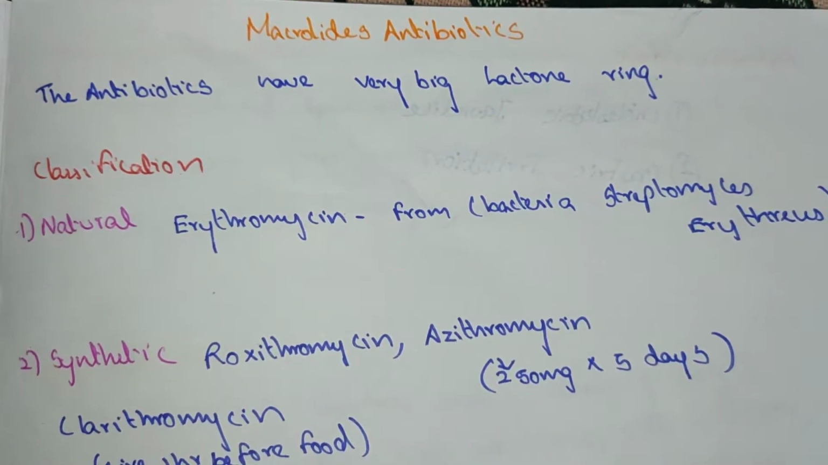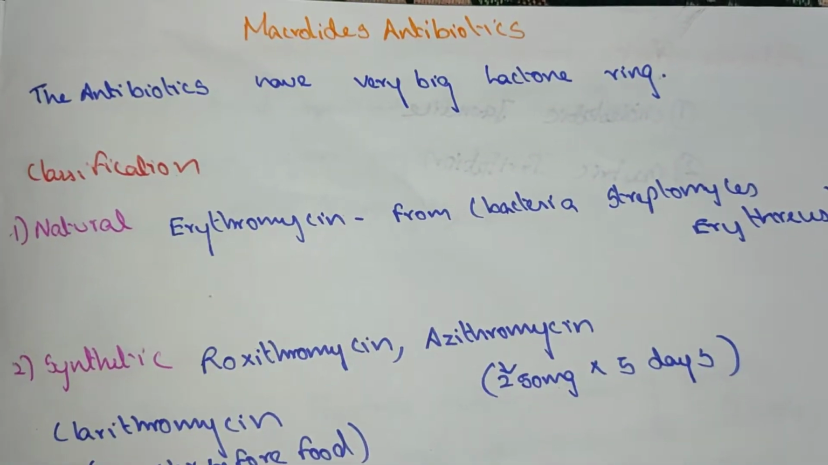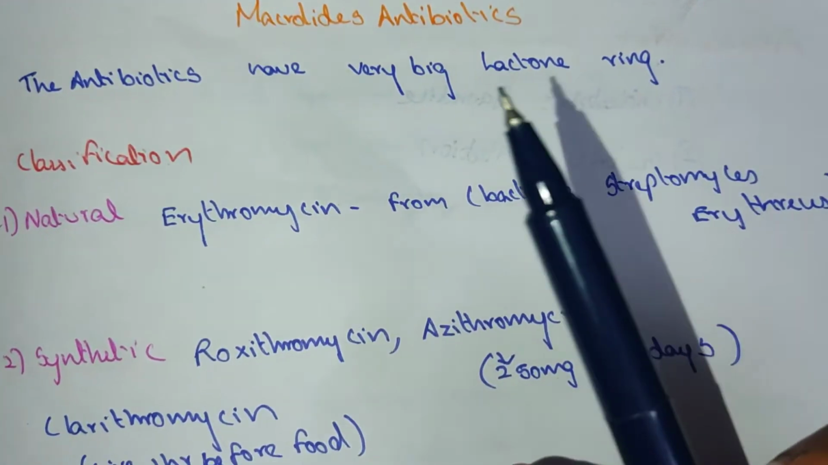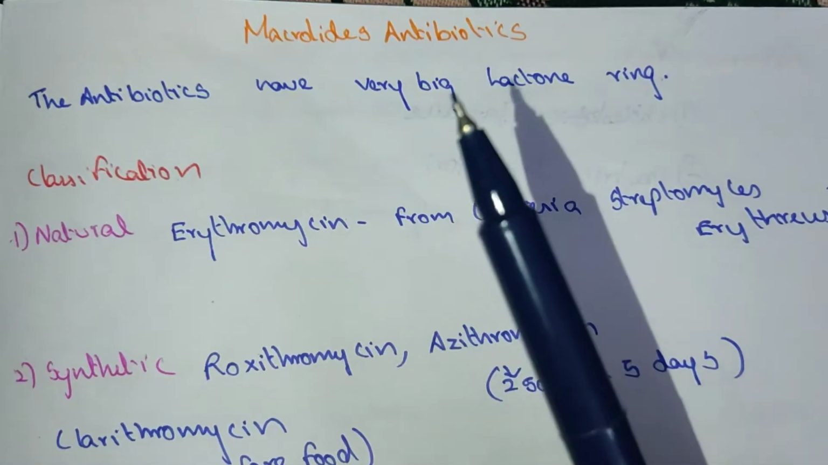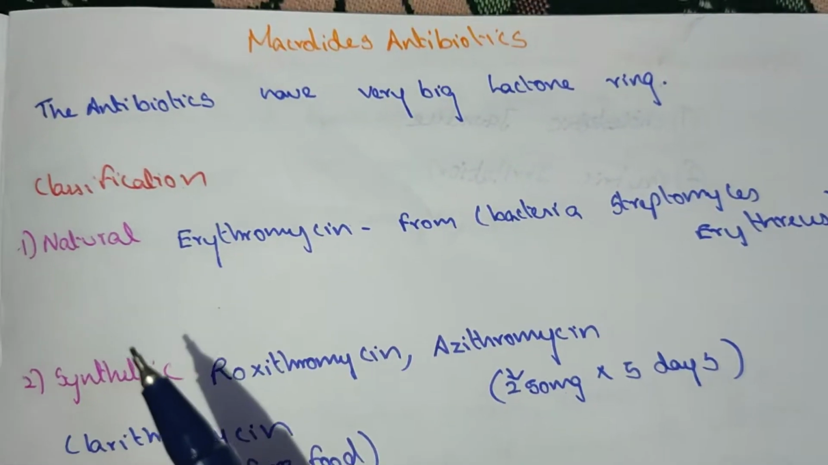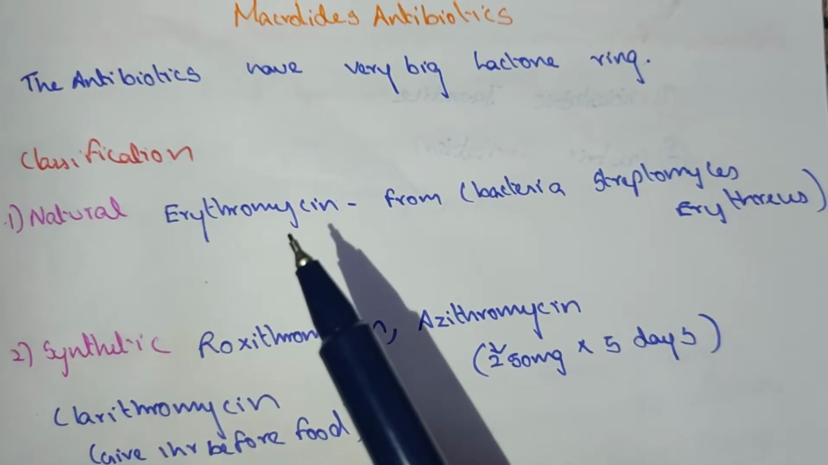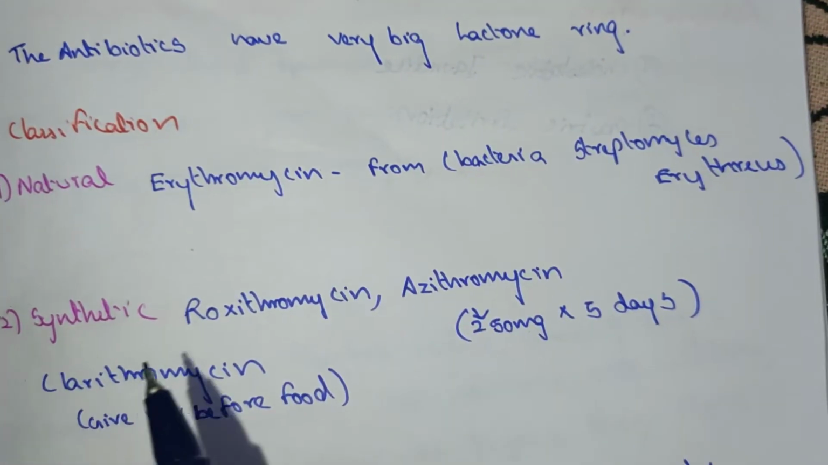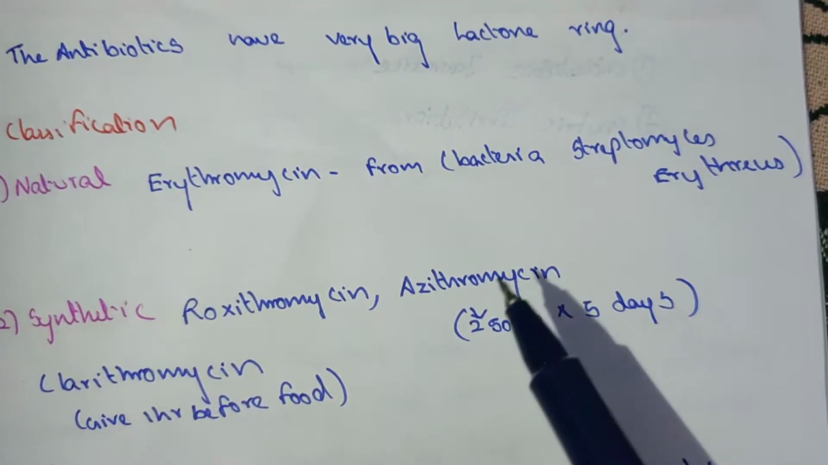In this video, we are going to see about macrolide antibiotics. The macrolide antibiotics have a very big lactone ring. The classification is synthetic and natural. Natural: erythromycin, from the bacteria Streptomyces erythraeus. Synthetic: roxithromycin, azithromycin,